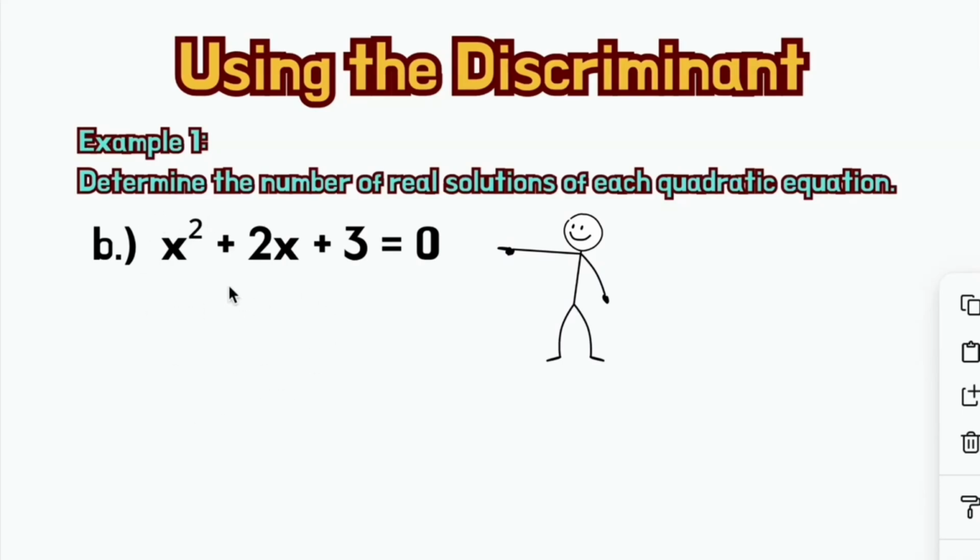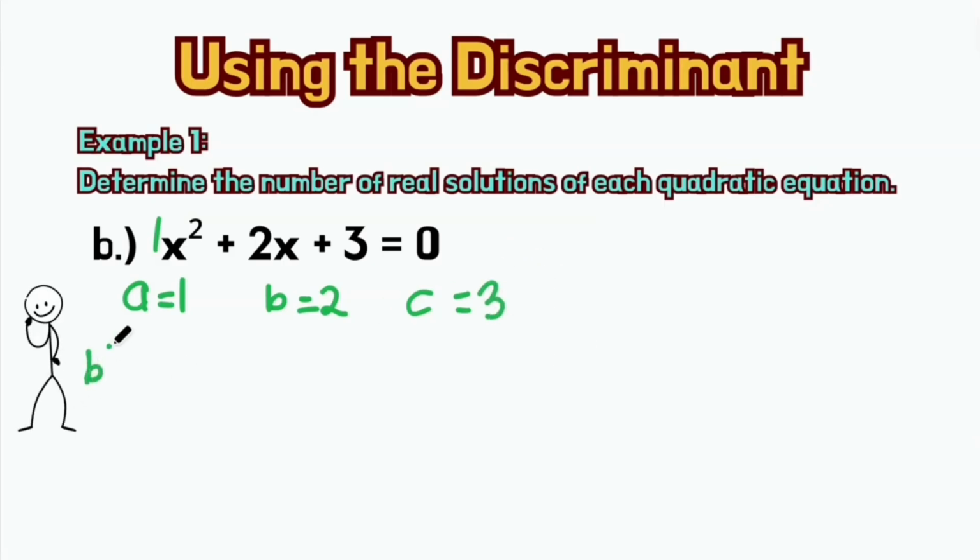Okay, so we have to identify the discriminant or real number solution of x squared plus 2x plus 3 equals 0. So we identify the A, B, and C. The A here is 1, B is 2, C is 3. So we have b squared minus 4ac.